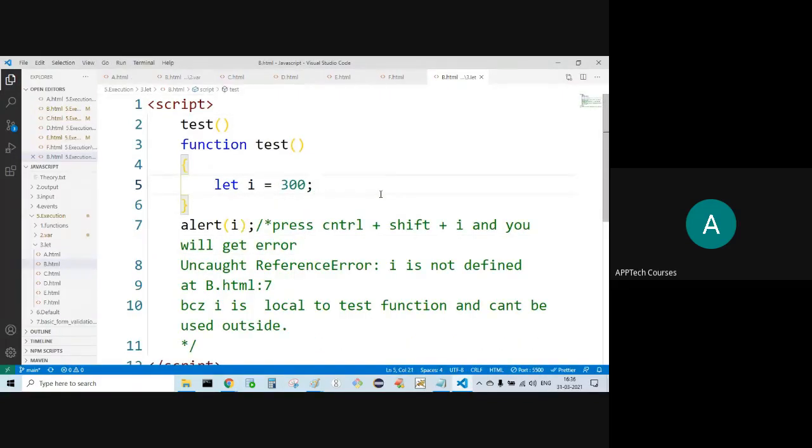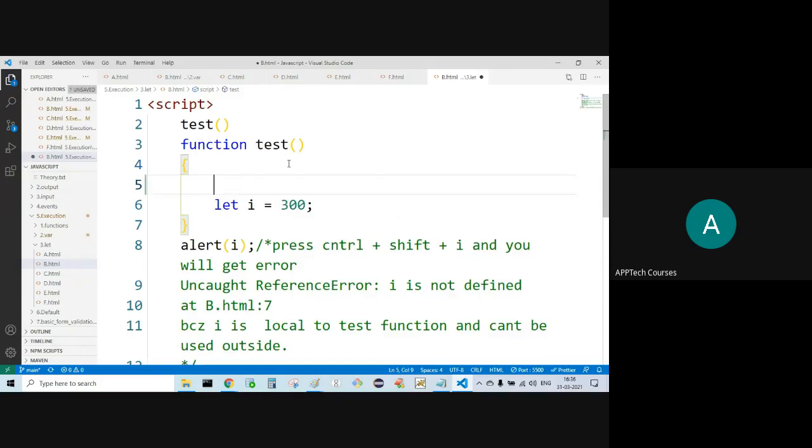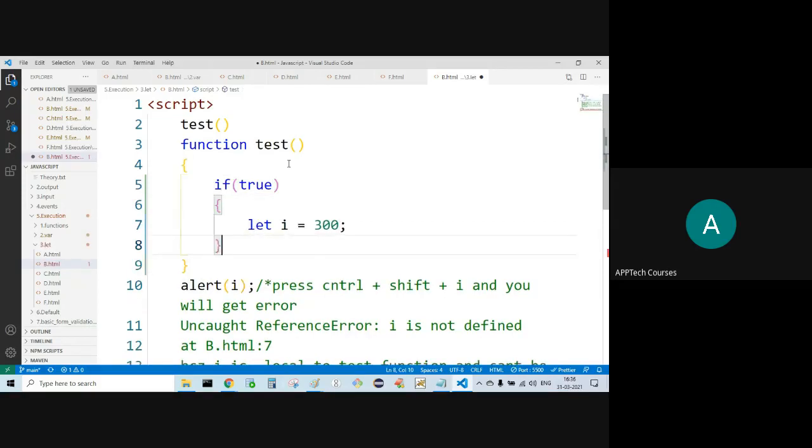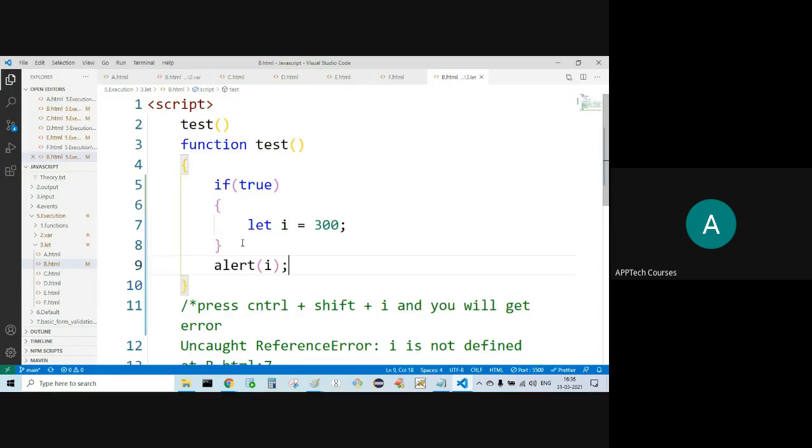Now, let's say here, like this. What happens now? Save it.